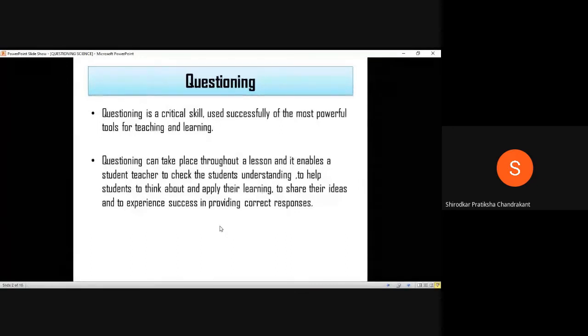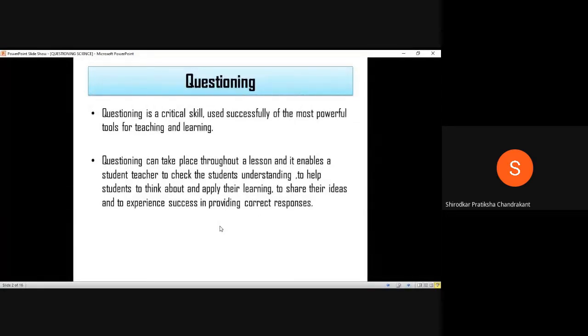And it can also help students to share their ideas and to experience success in providing correct responses. So questioning can help you as a teacher and also the students in a number of ways. Okay, so these are the ways by which you can actually help the students understand or apply their learning. They can help you to check the students' understanding.